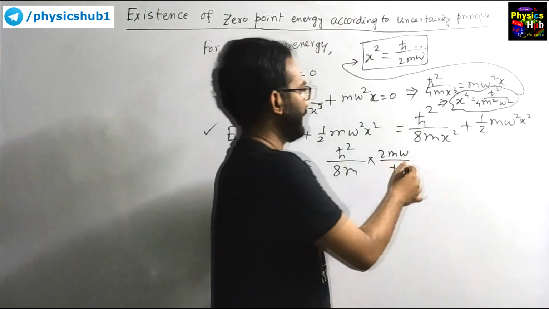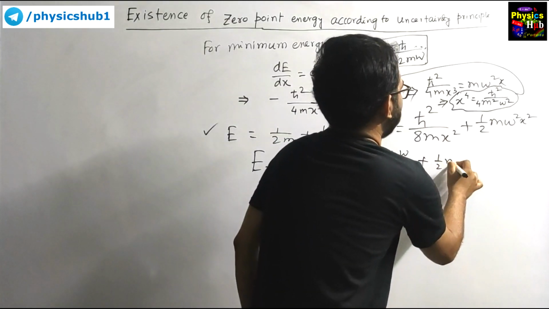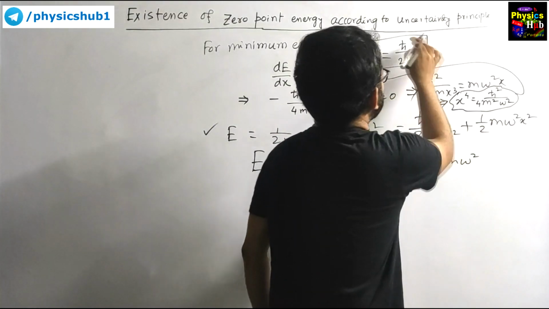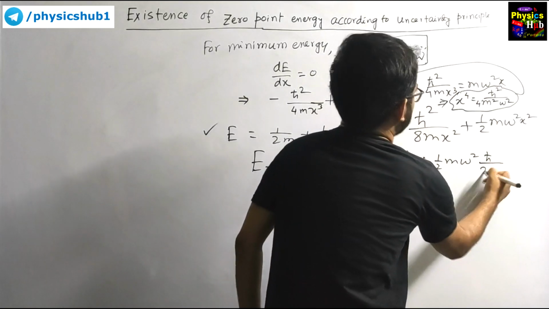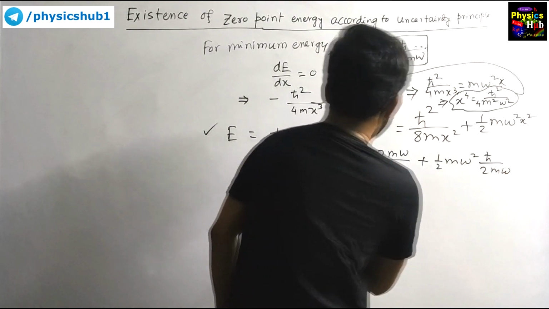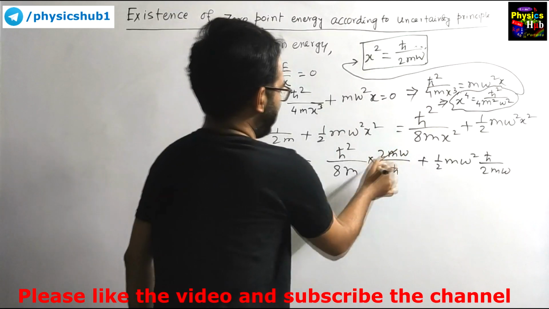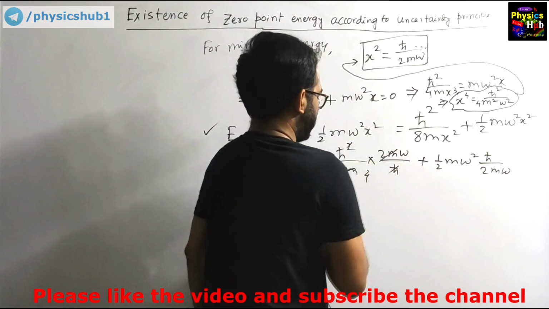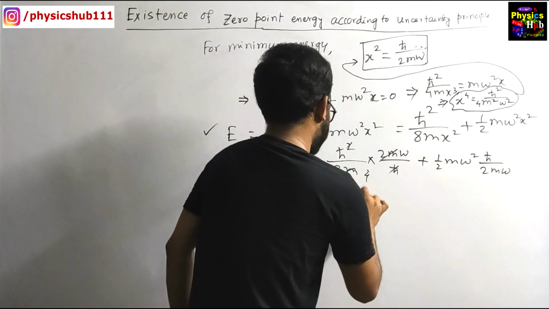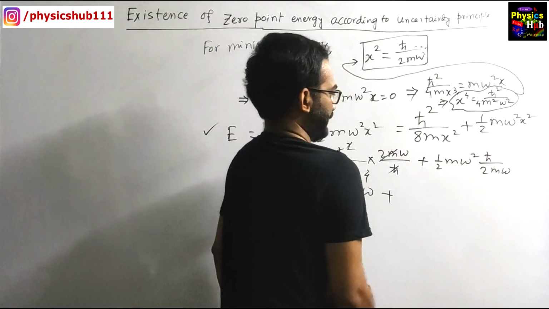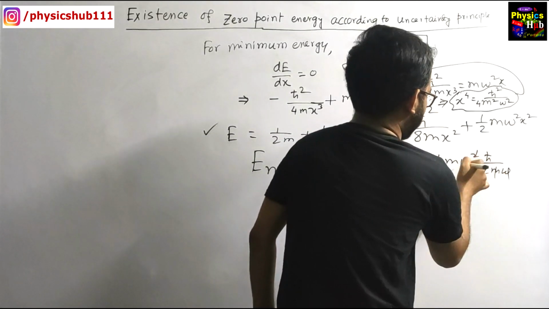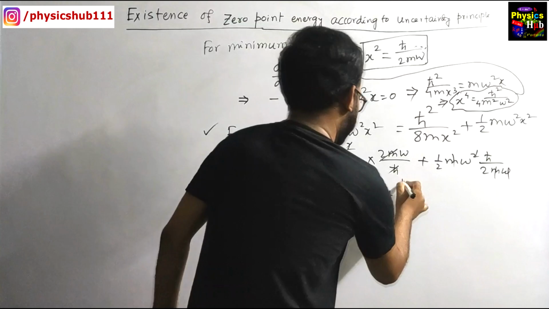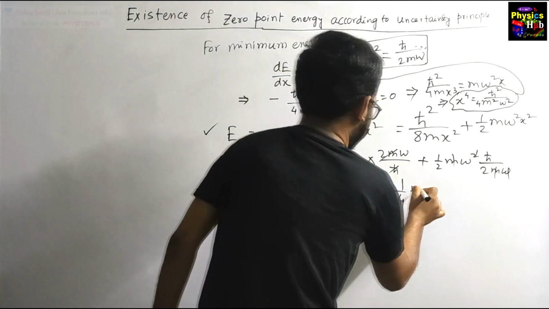Next, plus half m omega square times x square, which is h cut upon twice m omega. So what will you get? The 2m cancels and we get 1 by 4 h cut omega, plus the m and one omega cancel, so another 1 by 4 h cut omega.